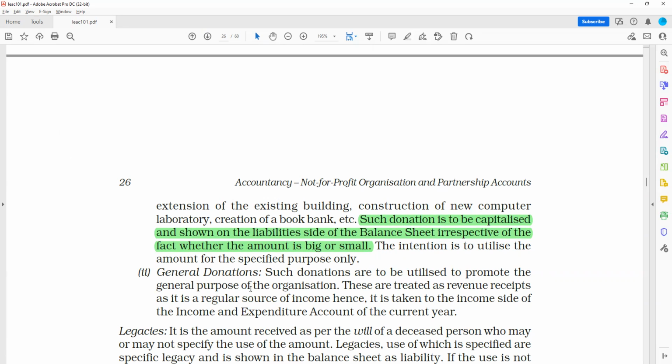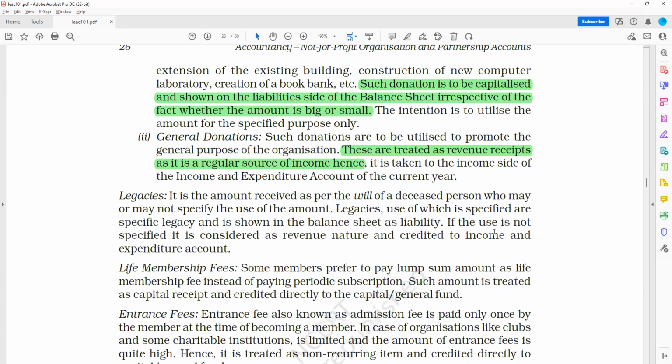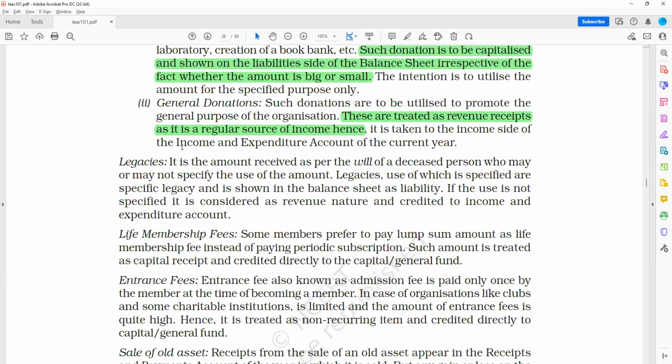Then comes general donations. Such donations are to be utilized to promote the general purpose of the foundation. They are treated as revenue receipts and are a regular source of income. Done. Now, the third point is legacies. Legacies is the amount received as per will and has the same treatment as the donations.